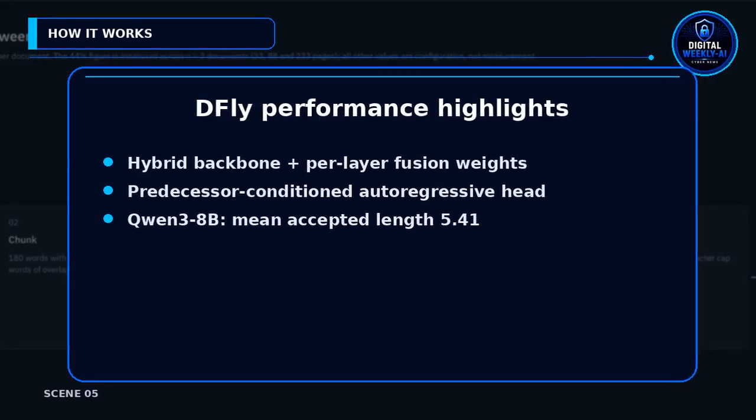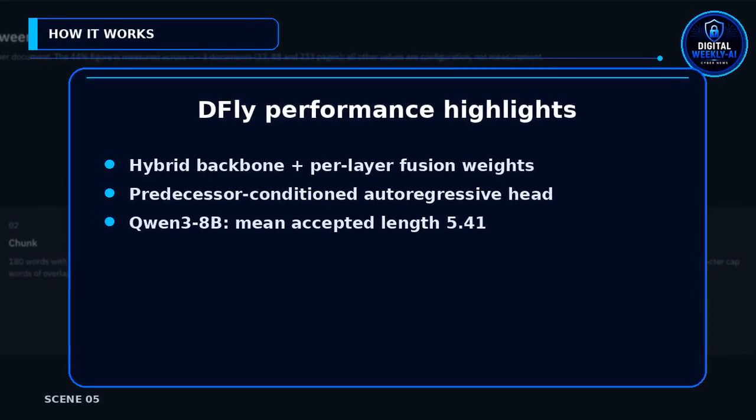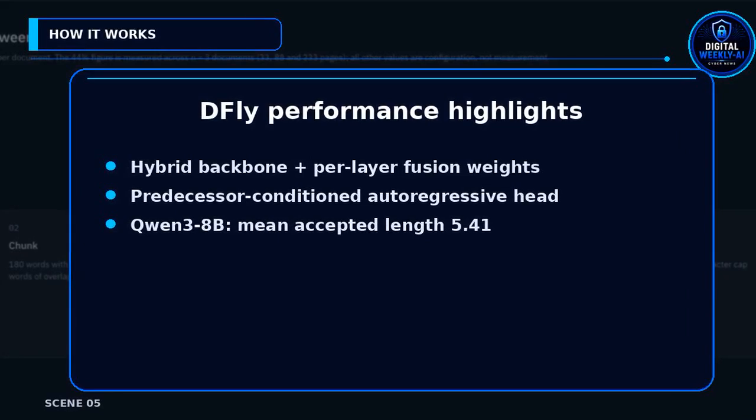DFly modifies block diffusion with a hybrid target conditioning backbone and a small predecessor conditioned autoregressive head. On Qwen 38 billion, DFly reaches mean accepted length 5.41. Comparisons: DSpark 5.32, DFlash 4.57, MTP 3.24. On High 3A21B, DFly reaches 4.79 versus DFlash 3.69 and MTP 3.00.